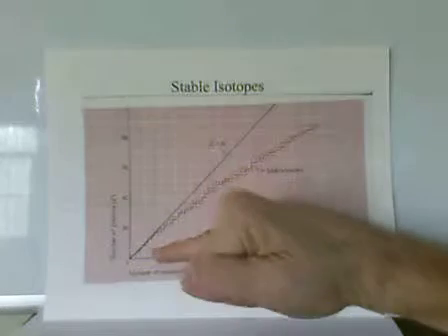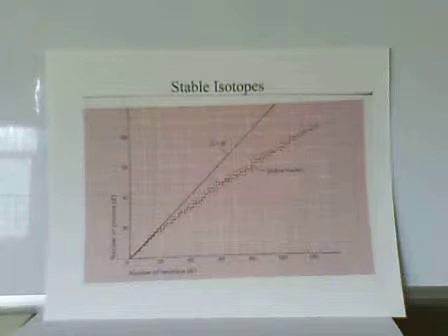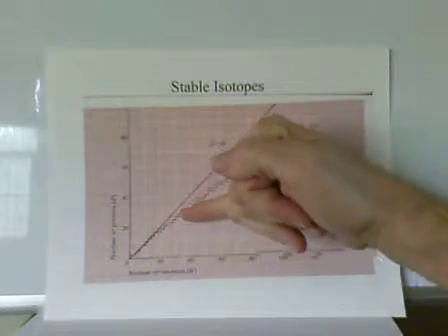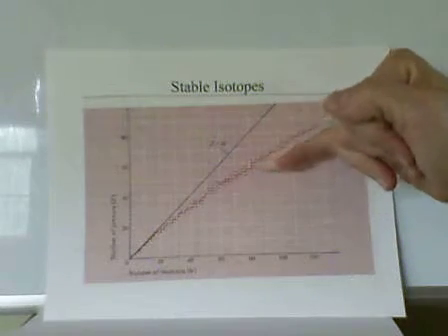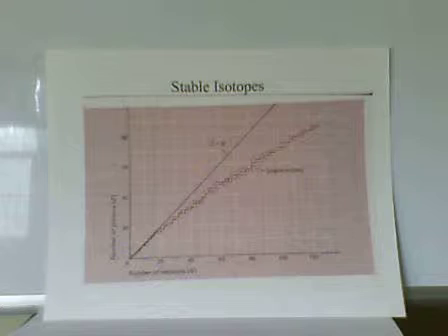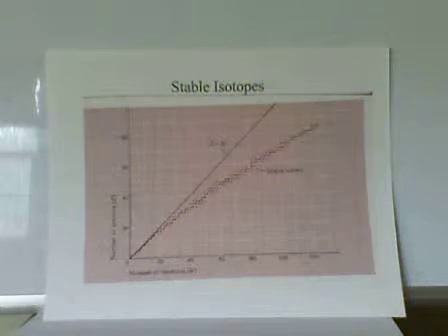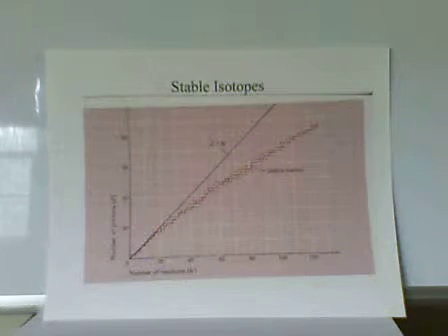In small elements, the number of protons and neutrons are about the same. But as we go up in mass on the elements, we end up with a larger number of neutrons than protons. And isotopes also vary a little bit in stability. Some isotopes will radioactively decay into another element.